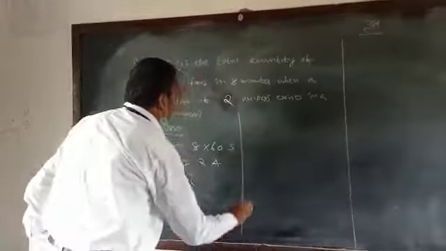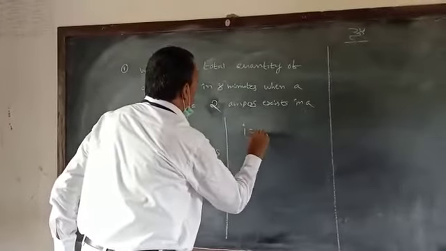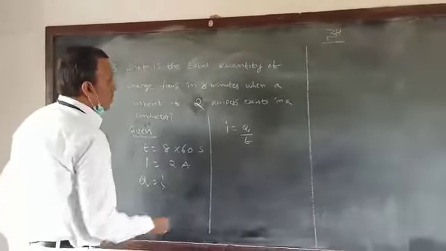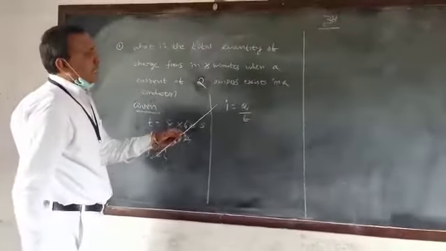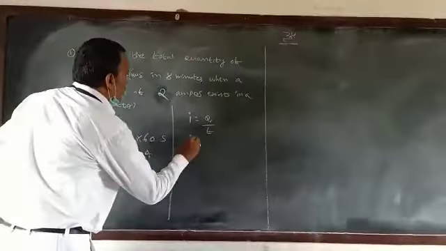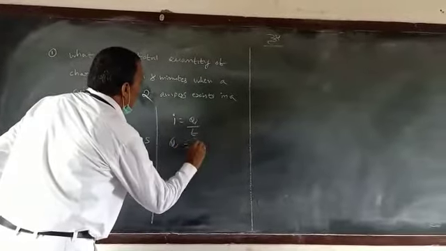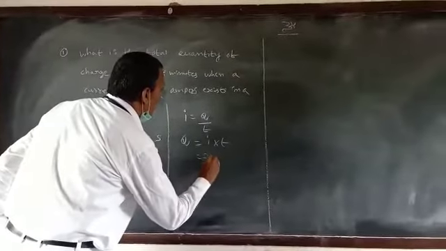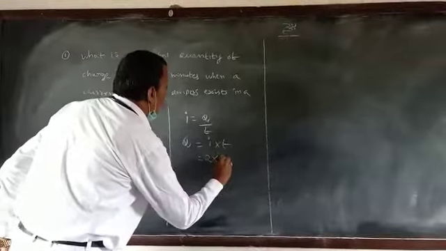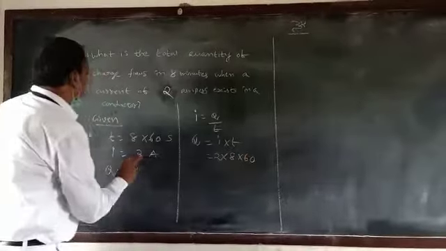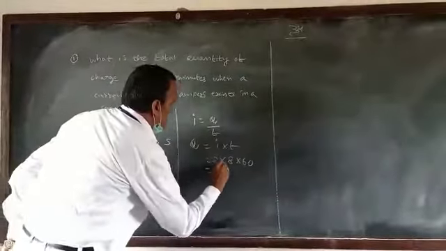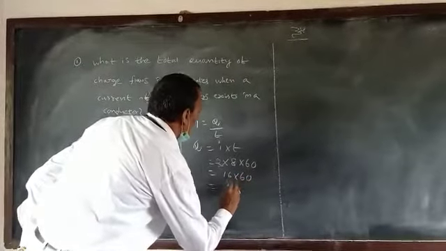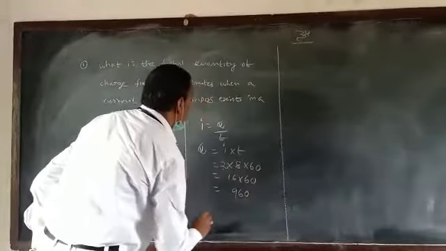So according to the formula, I equals Q by T. According to the ampere electric current definition, Q equals I into T. So substitute these values, 2 into 8 into 60. 2 8s are 16 into 60, 960.